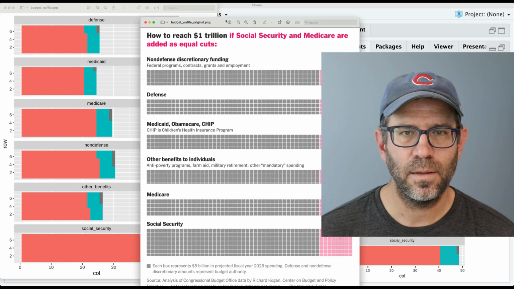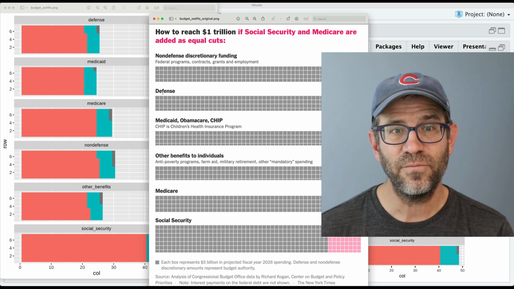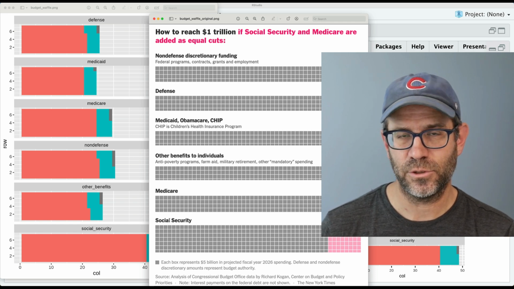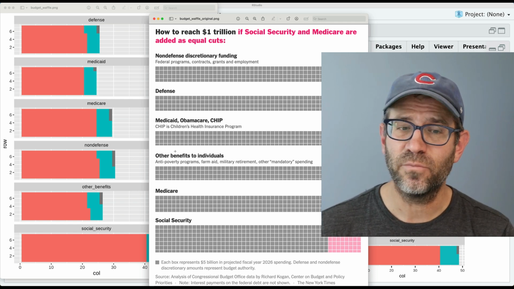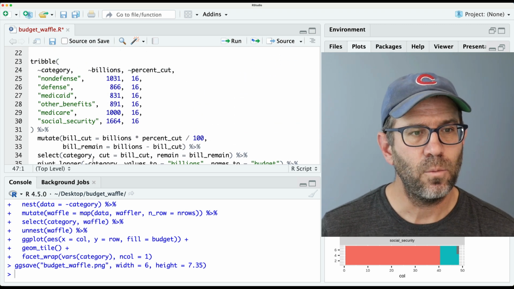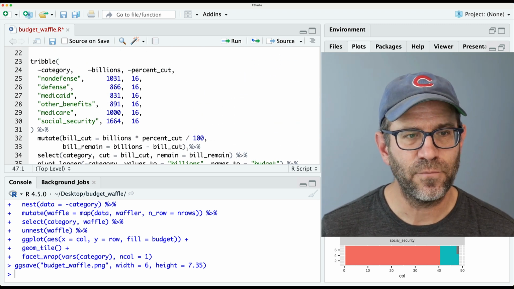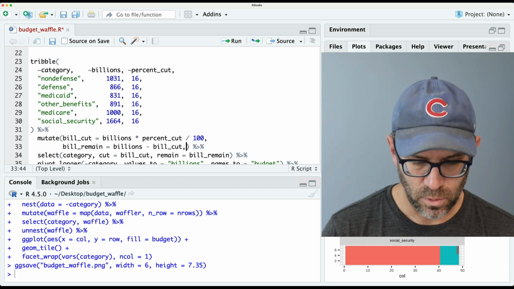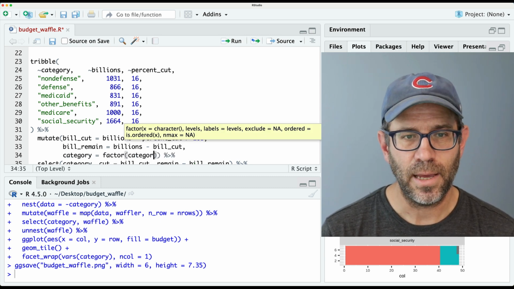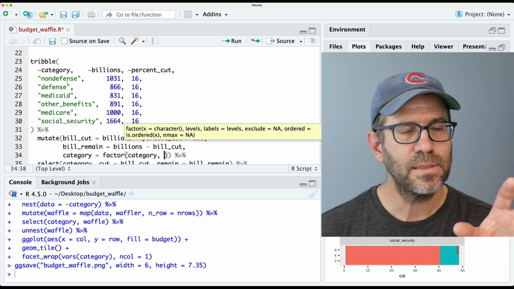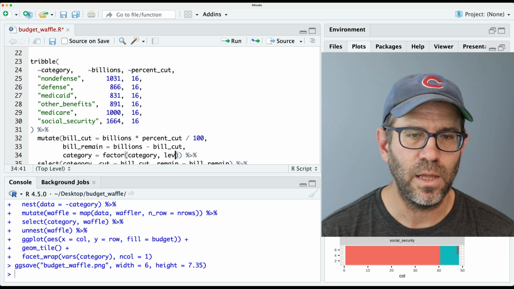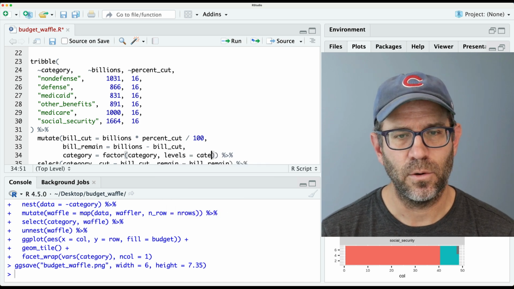Thinking of order of things, I'm noticing that my order here is different from what they had in the original. Again, in the order, they go non-defense, defense, Medicaid, other, Medicare, Social Security. So again, to change the order of this, we're going to use a factor. So we'll come back up here, and we'll probably do that within this first mutate statement, where we'll do category equals factor on category. And then these categories are in the order that I want them, right? And so then we'll do levels equals category, okay?